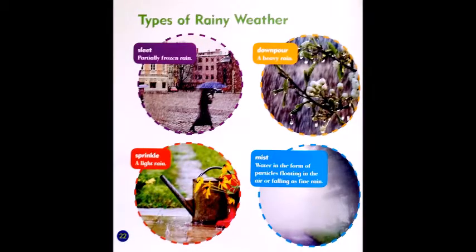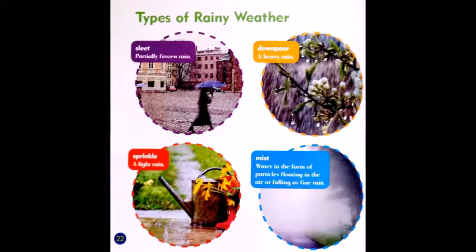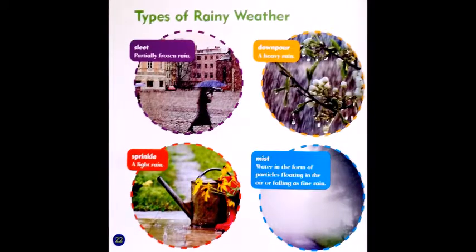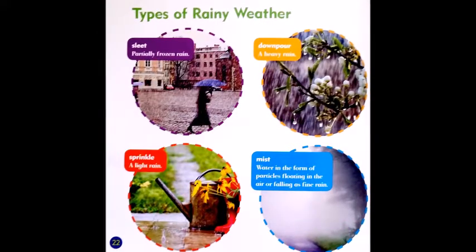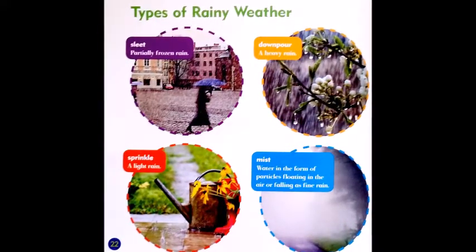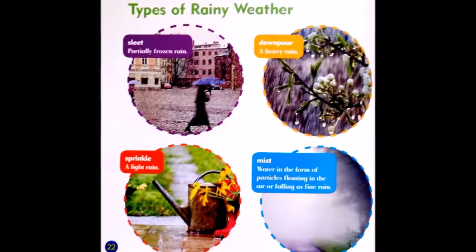Types of rainy weather. Sleet is partially frozen rain. A downpour is a heavy rain. Sprinkle is a light rain. That's when it's fun to play in the rain and jump in the puddles.